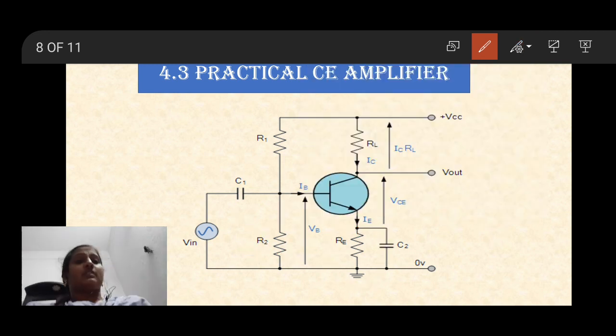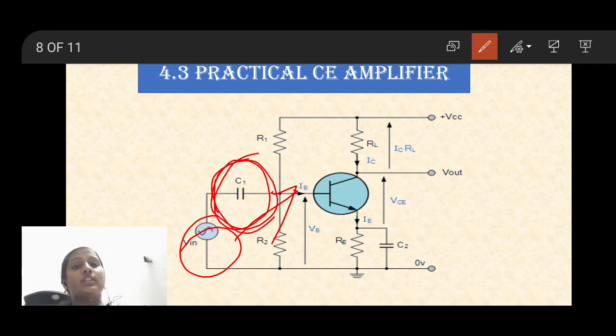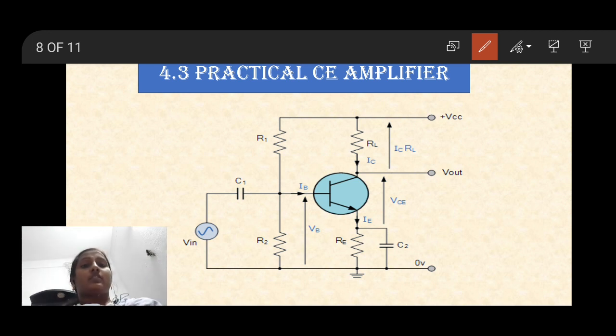While coming to the construction, it mainly consists of an input voltage, that means the signal to be amplified is applied across the base. Then it consists of an input capacitor, indicated by C1. What is the purpose of the input capacitor? It is used to allow the AC signal only and block the DC signal. That is the main intention of capacitor C1.